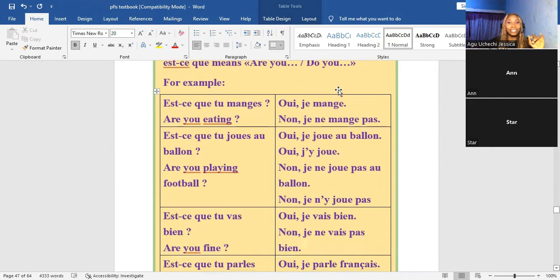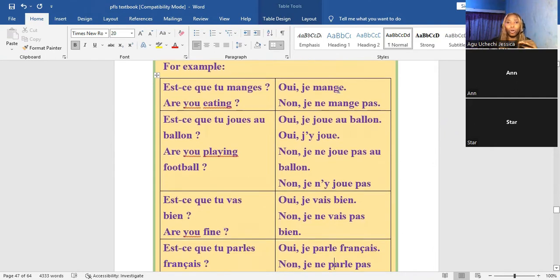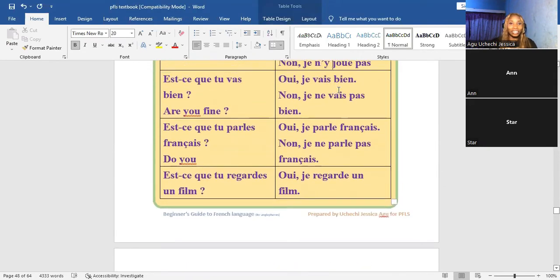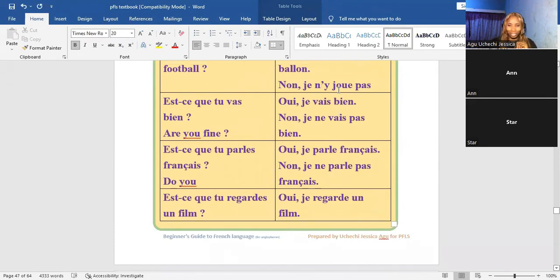Okay, so the next here we have, non, je ne joue pas au ballon, which means, no, I don't play football. Or you can also use the pronoun y and you'd have, non, je n'y joue pas. All right, so go to the next sentence, which is est-ce que tu vas bien?